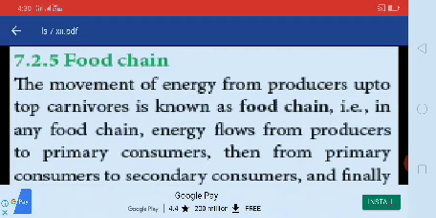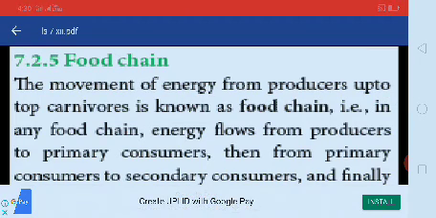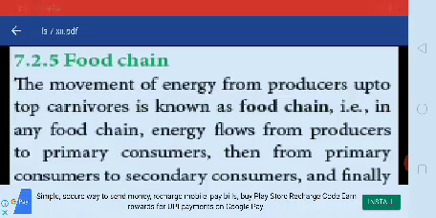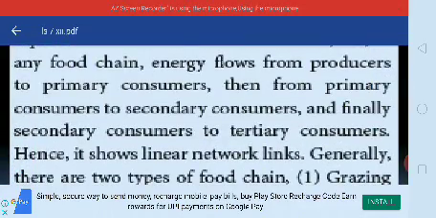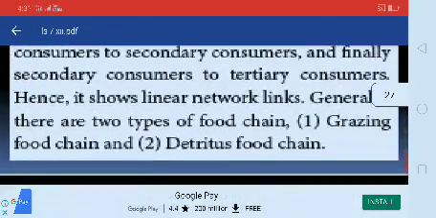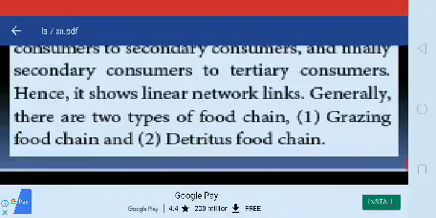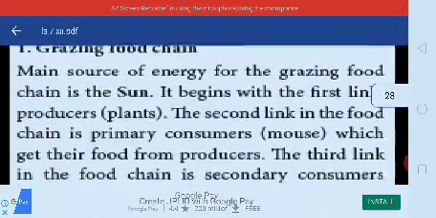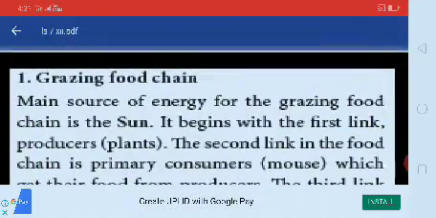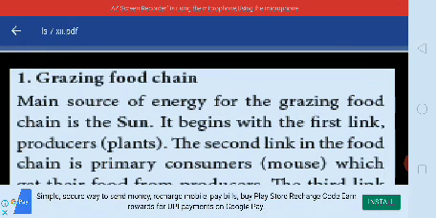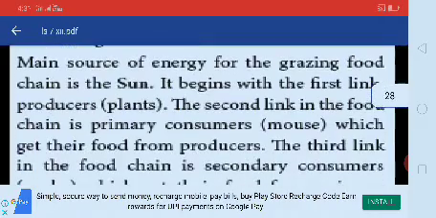The movement of energy from producers up to top carnivores is known as the food chain. Energy flows from producers to primary consumers, from primary consumers to secondary, and secondary to tertiary. Generally, there are two types of food chain: grazing food chain and detritus food chain. The main source of the grazing food chain is the sun. It begins with the first link, producers.